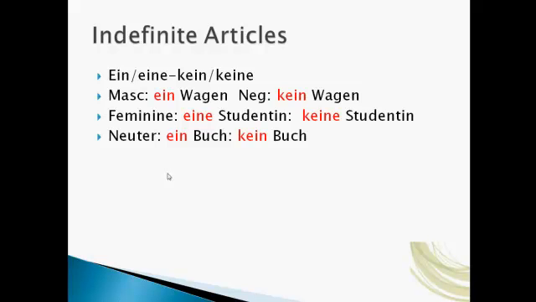So the masculine would say ein Wagen, a car. The negative, kein Wagen, no car. Eine Studentin, a female student. Keine Studenten, no female student. Ein Buch, a book. Kein Buch, no book.